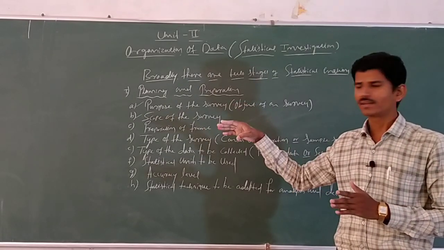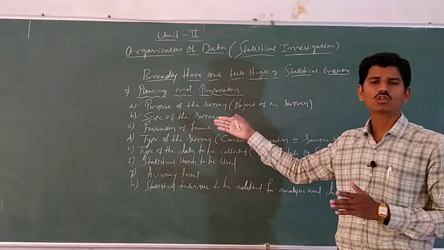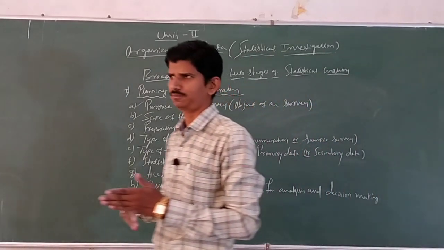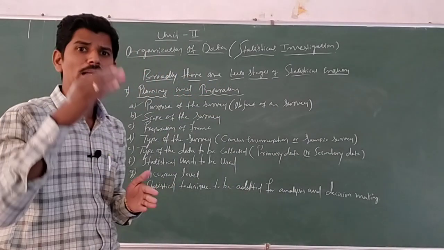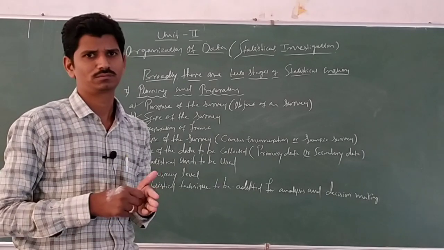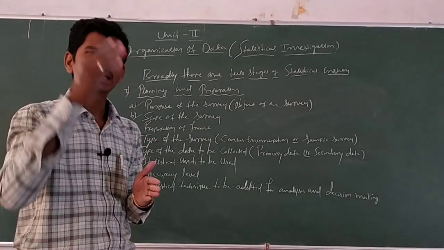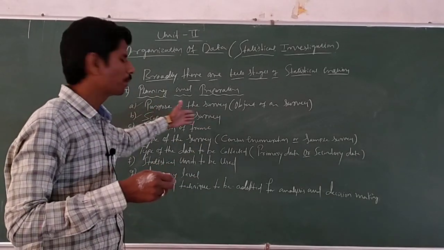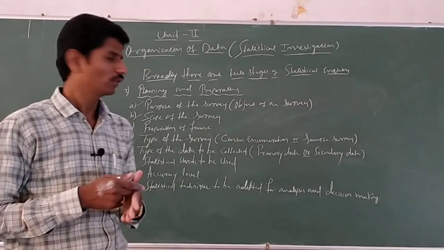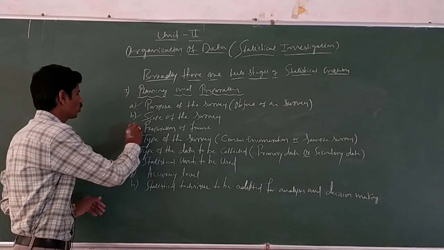Next, the scope with regard to geographical coverage, the geographical location. You have to select the geographical area, the place where you are conducting the survey. First you have to collect the places; that is, the scope of the survey should be decided at the beginning.